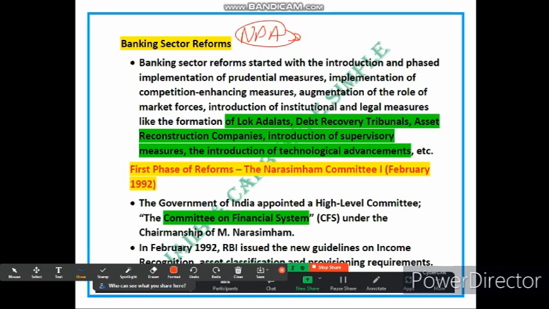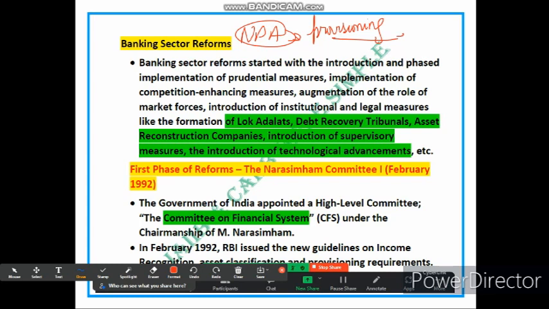As part of its banking sector reform, the bank is required to implement prudential measures such as setting aside more funds as provision to cover losses. This is called provisioning. Provisioning means setting aside more funds to cover potential loan losses, and improving its risk assessment procedures. Additionally, to promote competition, the government allows new banks to enter the market, giving customers more choices and benefiting them with better services and lower interest rates.